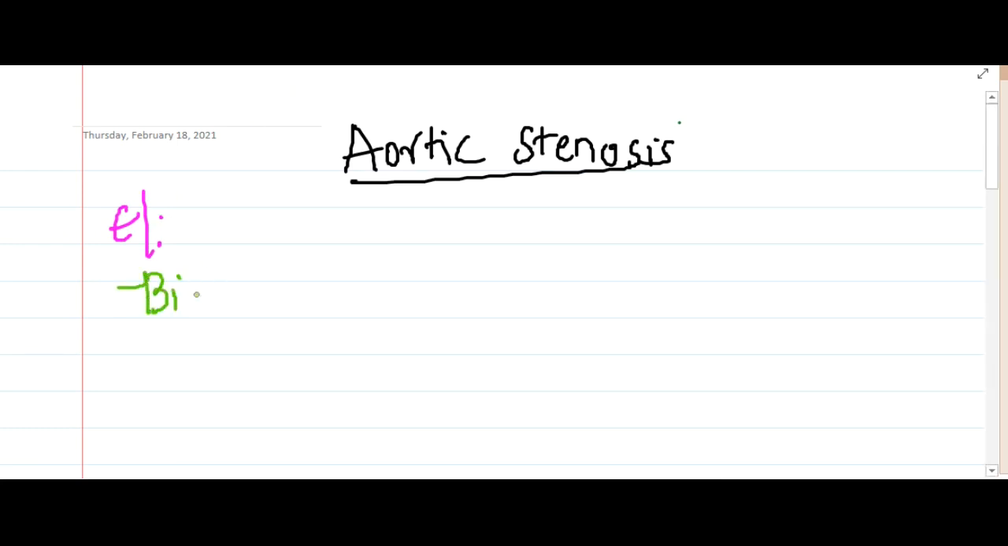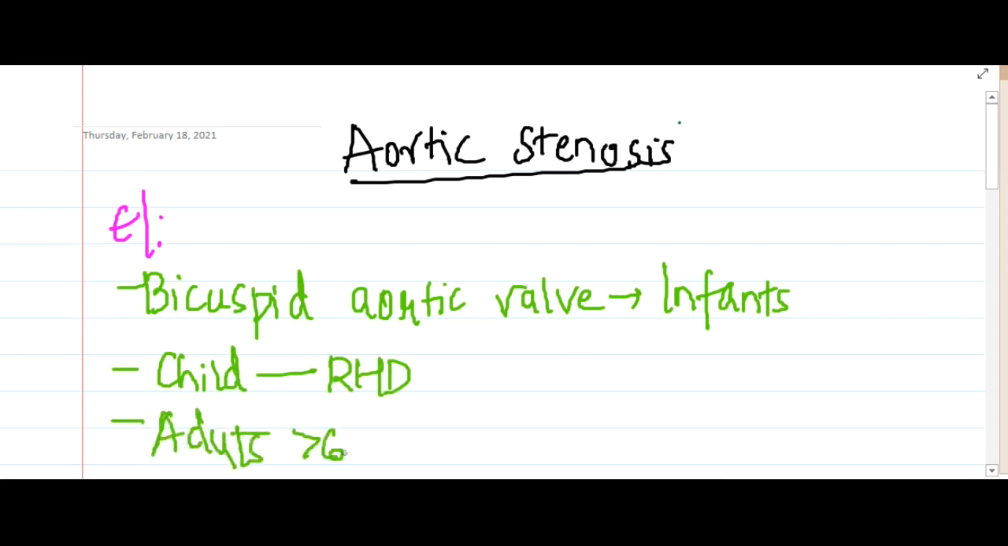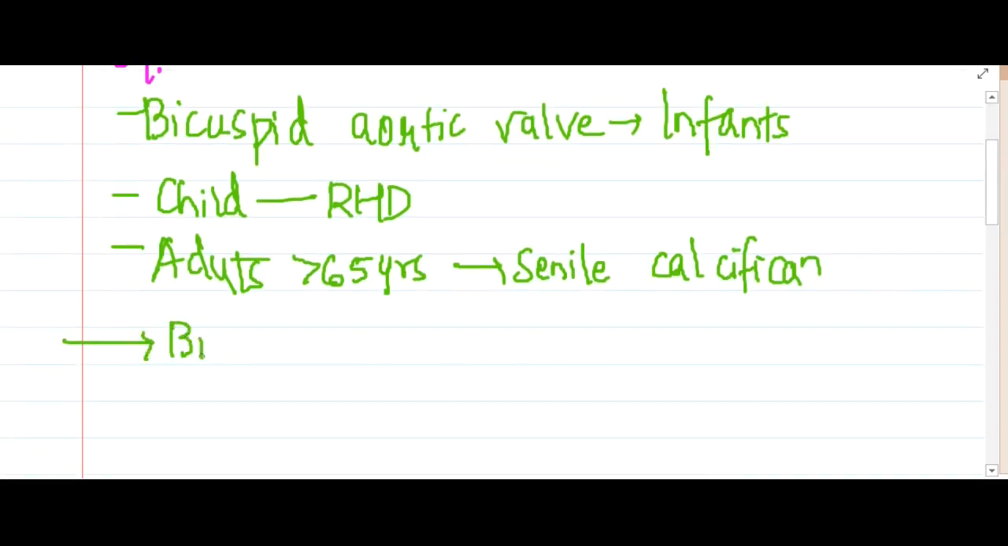Aortic stenosis occurs due to the bicuspid aortic valve. This bicuspid aortic valve presentation is seen in infants. Then it also occurs in children due to rheumatic heart disease, and it occurs in adults more than 65 years of age due to senile calcification, or age-related calcification of the aortic valve. So you can see there is a bimodal age distribution in aortic stenosis, because you can see it in children and in adults.